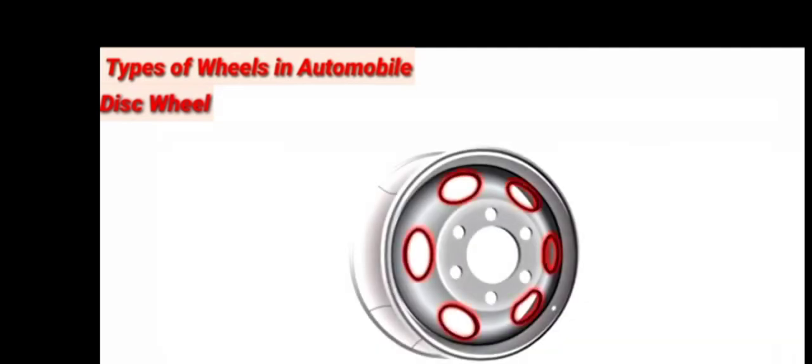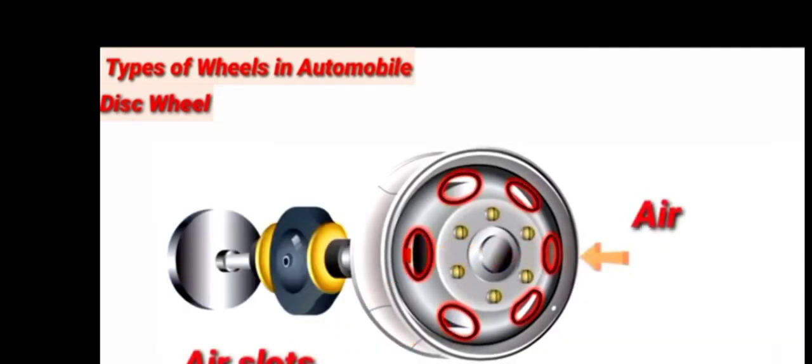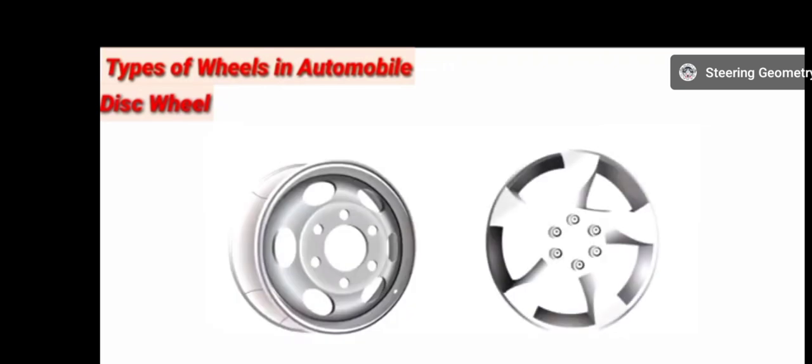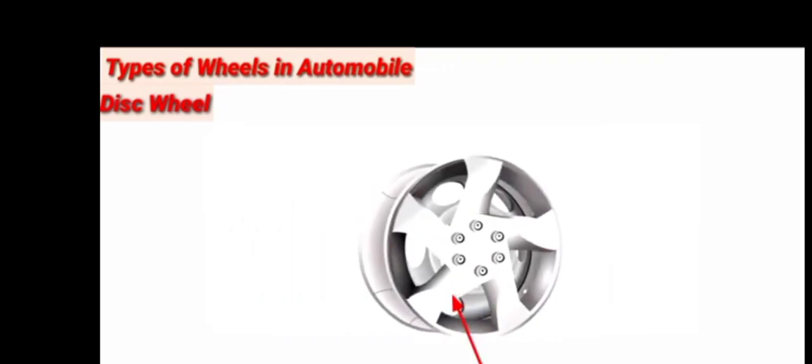Some slots are generally provided in the wheel disc to allow the air to the inner side for the better cooling of brake inside. A separate cover is also provided on the wheel disc known as a wheel cover.